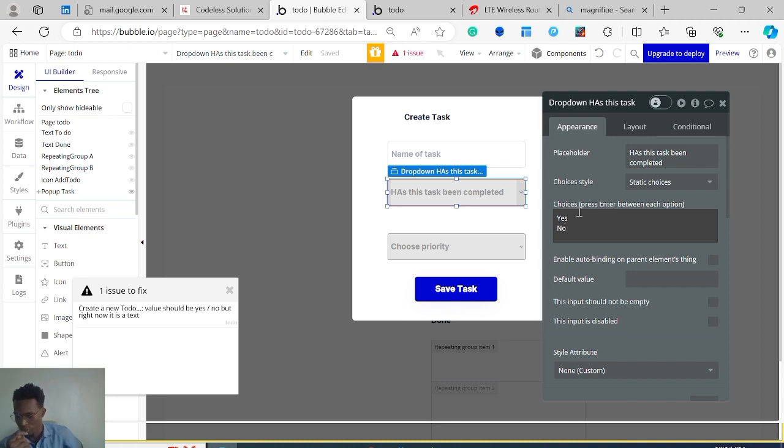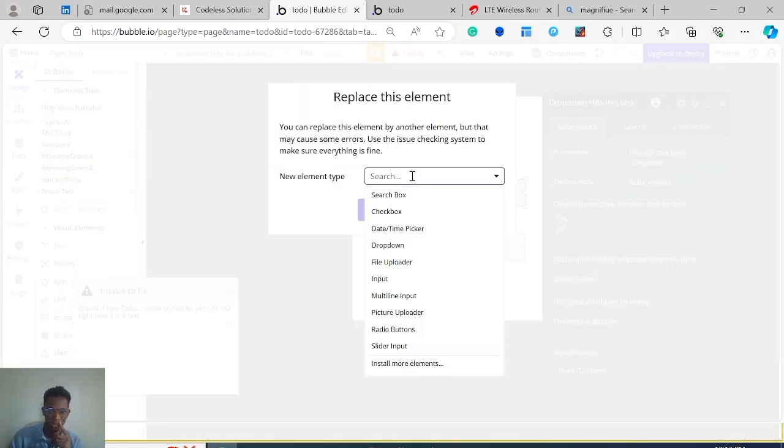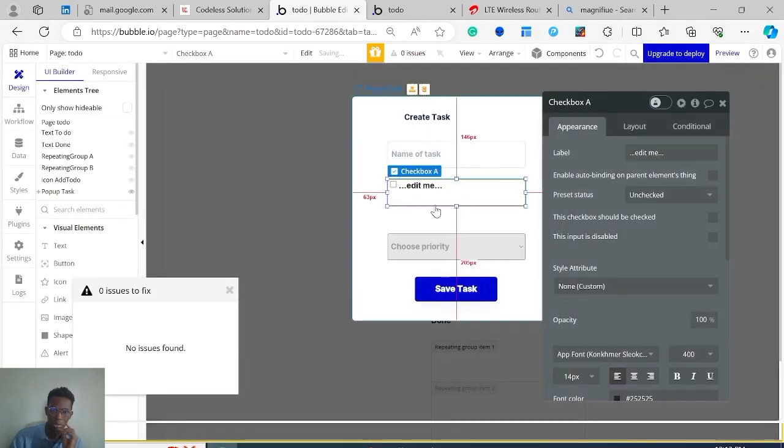What I would suggest, for the purpose of this video, is we could change this from being a drop down to a checkbox, for example. So it's essentially a checkbox, is completed.